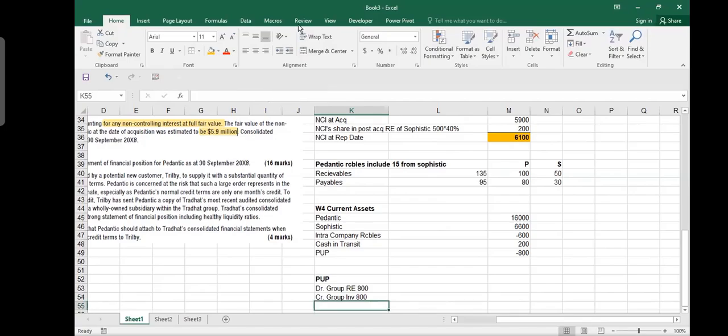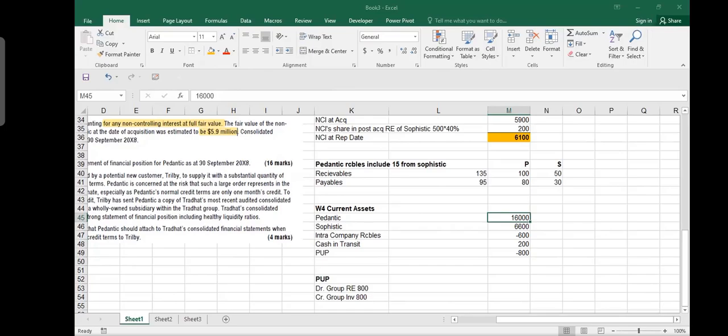On the balance sheet you've got two sides. On one side of the balance sheet, you are decreasing the retained earnings, and on the other side, you are decreasing the asset. Because when Pedantic is showing its inventory, it is including that profit which Sophistic made. So that means that its inventory had that unrealized profit. You have to decrease it, you have to take it away, because the rule is that group inventory is always shown at cost to the group. Did you people understand this point? If not, I will explain it again.